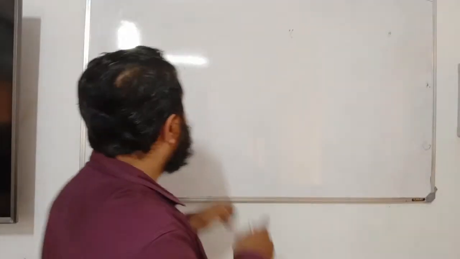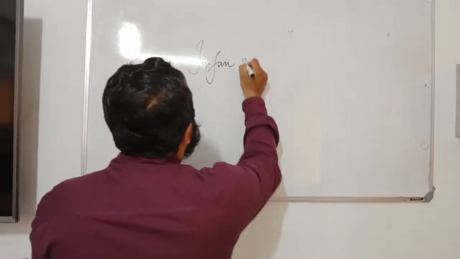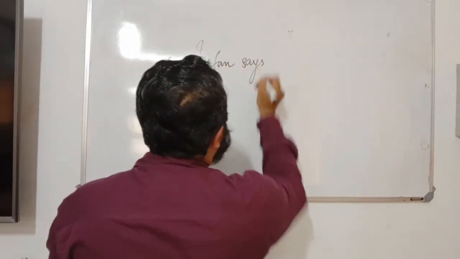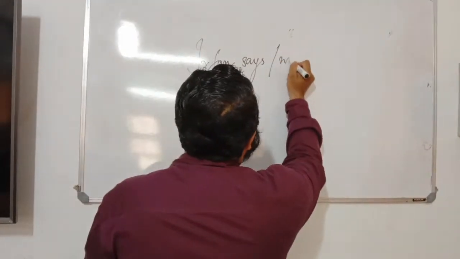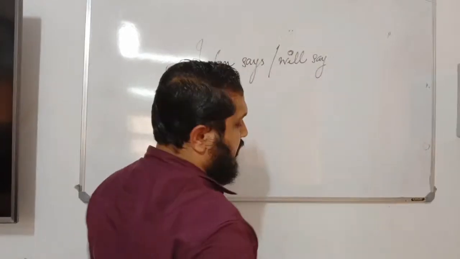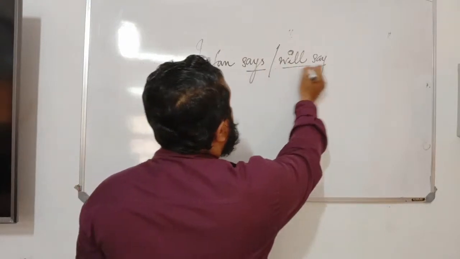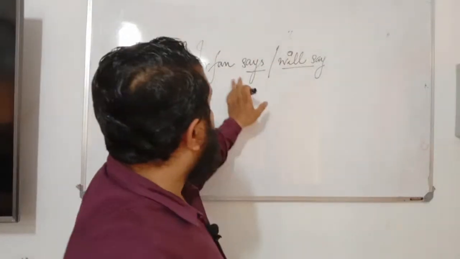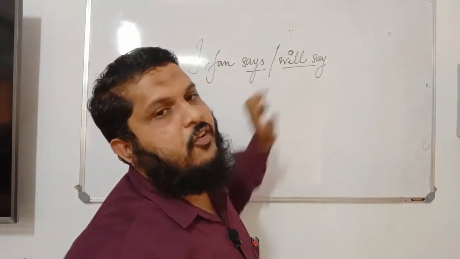Irfan says, or Irfan will say. Here, this is the reporting verb, says or will say. Remember, this is in the present form and this is in the simple future form.